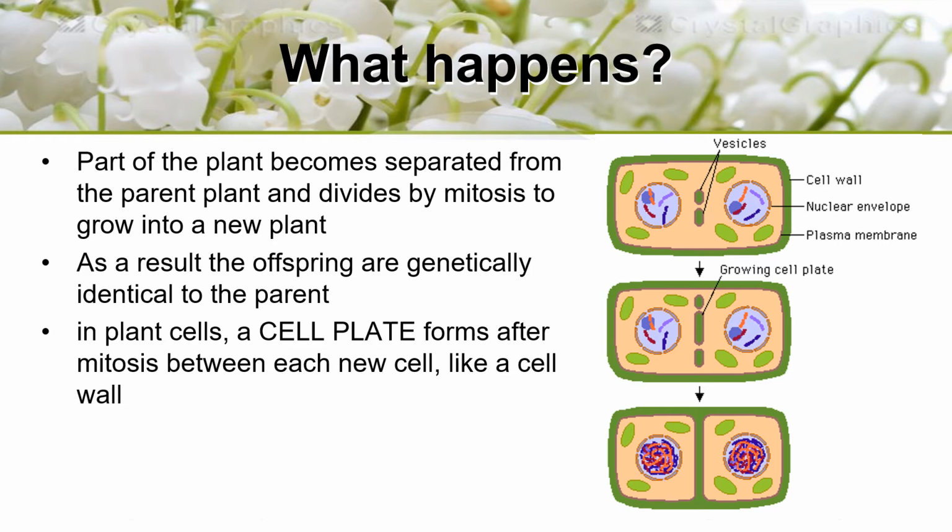So in plant cells, a cell plate, as you can see in the figure, is formed after mitosis between each new cell, like a cell wall, and then the two cells are separated. The cytoplasm and the nuclear material are equally divided between the two cells. These two cells, as a result of asexual reproduction, are exact copies of their parent.